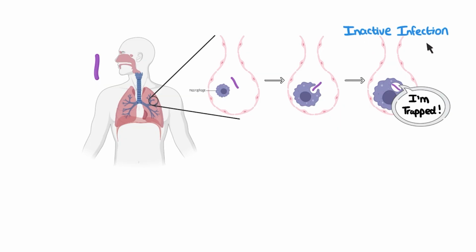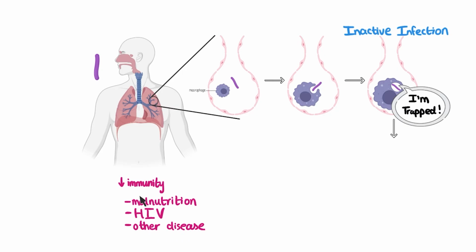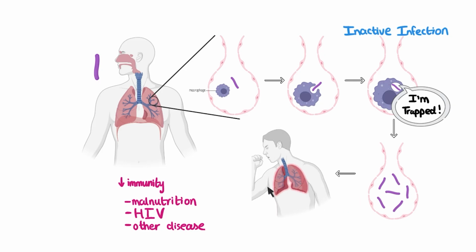These people are infected with the Mycobacterium tuberculosis, but the bacteria have been trapped in one place and are unable to cause any symptoms. Now, if at some future point this person's immune system becomes weakened because, let's say, maybe they have malnutrition, or perhaps they got infected by HIV or some other disease that suppressed their immunity, these bacteria can then break free and start multiplying and cause the disease.